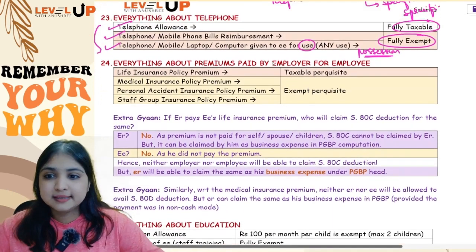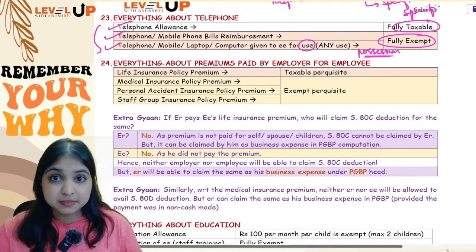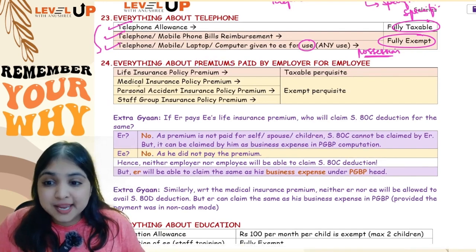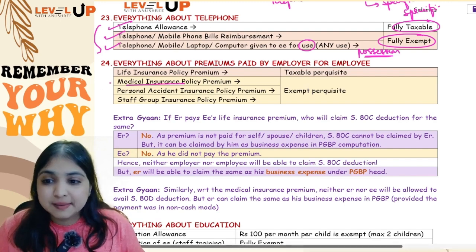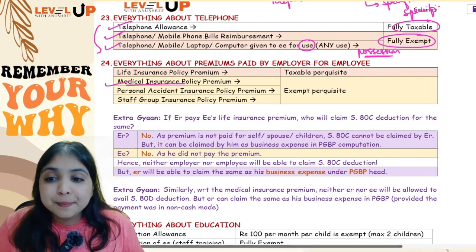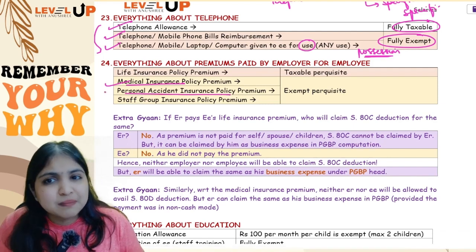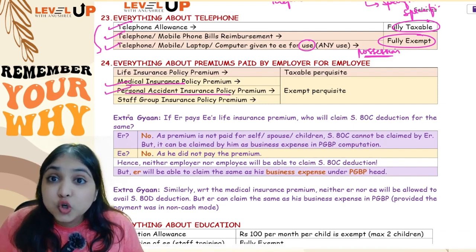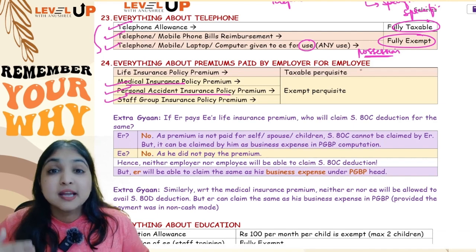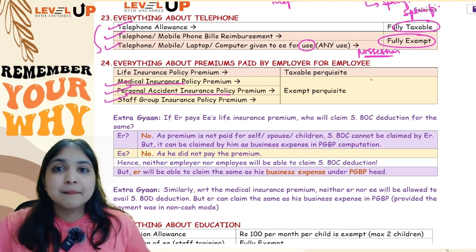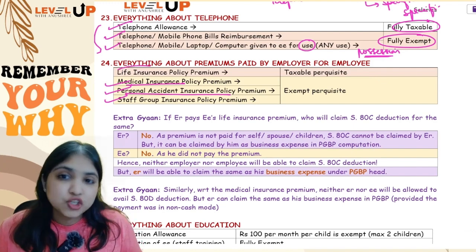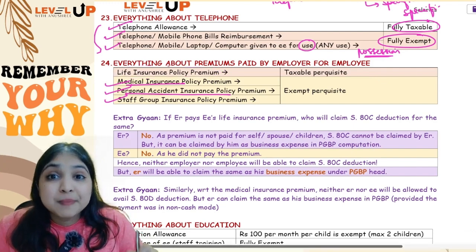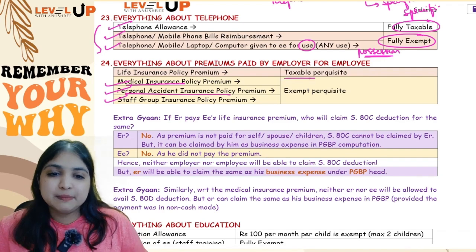Then comes my next discussion, everything about premiums. See, what if the employer is paying your medical insurance premium? Just now we learnt it's going to be fully exempt. What if the employer is paying your personal accident insurance policy premium? Fully exempt. Staff group insurance premium? Fully exempt. Whatever premiums the employer is paying for you will be fully exempt except one, life insurance premium. If the employer is paying your life insurance premium, it will be fully taxable.